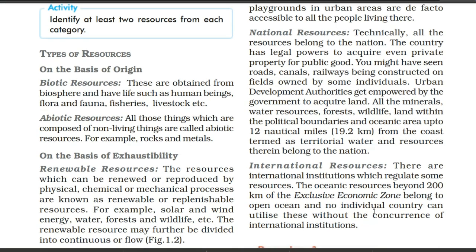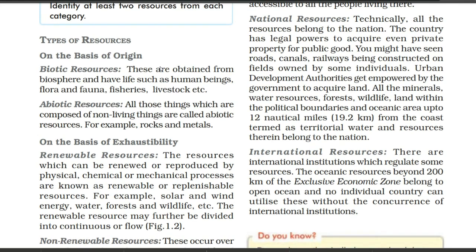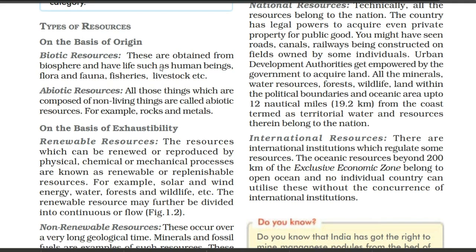One activity is given here: identify at least 2 resources from each category. So on the basis of whatever categories we have read right now, this activity is given. Now the next types of resources we are going to read and understand. On the basis of origin, we have 2 types: biotic resources and abiotic resources.